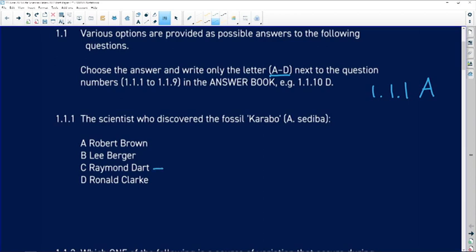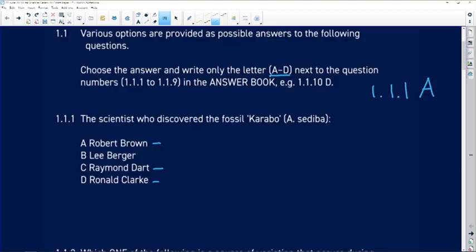Well, Dart, in fact, Brown and Clark were scientists working quite a few decades ago in the field of paleoanthropology. You would remember that Karabo, or Australopithecus sediba, was discovered fairly recently, and Lee Berger is the scientist.